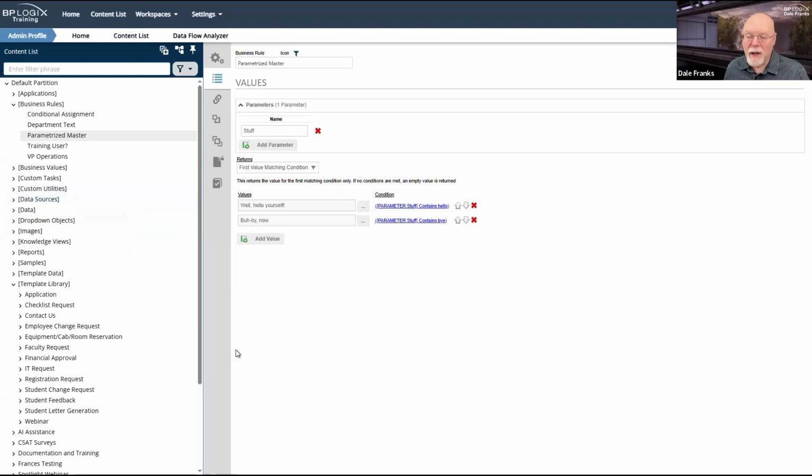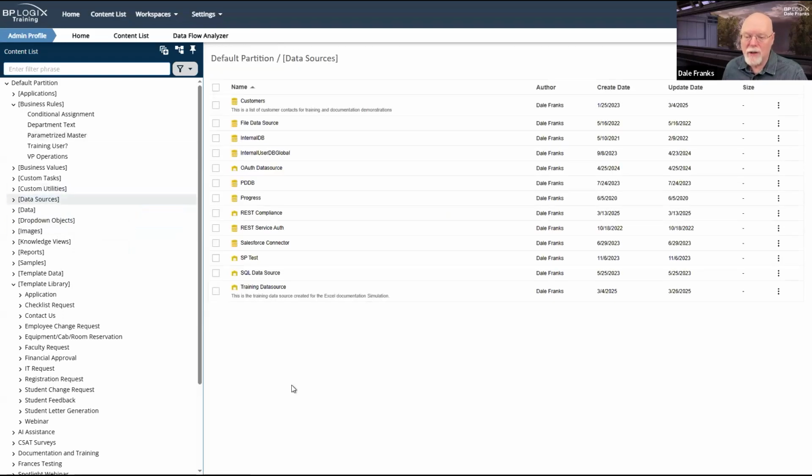But there are some things that are just always global. Data sources, always global. Now, my machine is a bad example of data sources because I do all these different webinars and they all need their own data, and people will ask me to export the webinar, and all of my exported webinar will not work without its data sources and data and stuff like that. So I have a lot of data sources spread out all over my system.